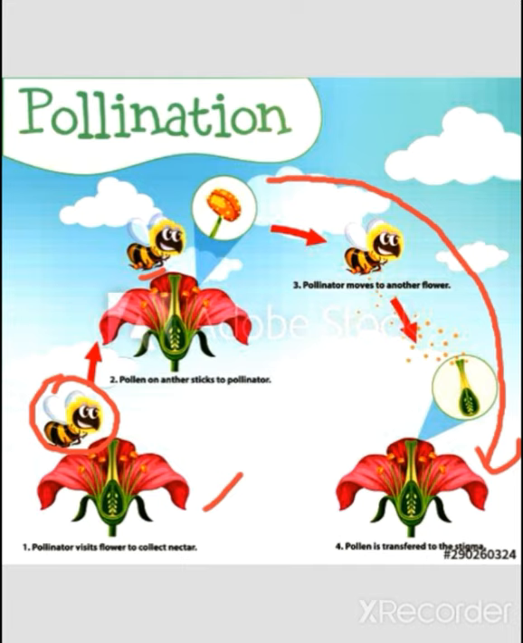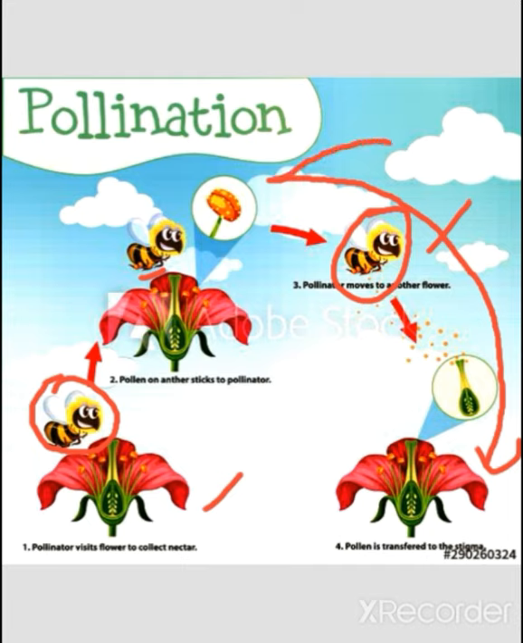So the next one is chiropterophily. What is chiropterophily? When cross-pollination occurs by bats, that is called chiropterophily. You only imagine simply that you replace the bee with bats, birds, and others, and the overall process is the same.